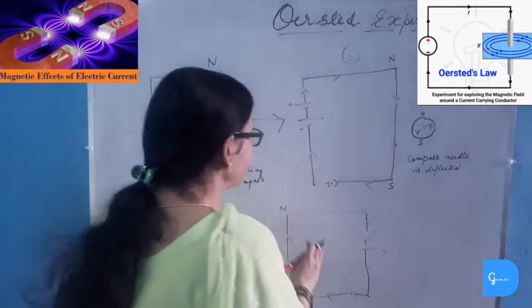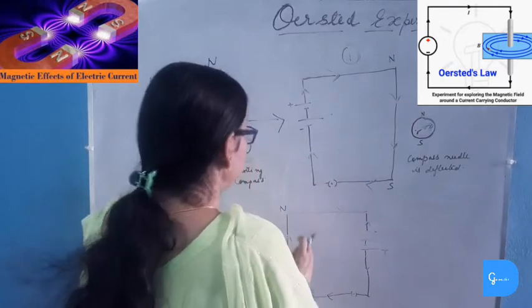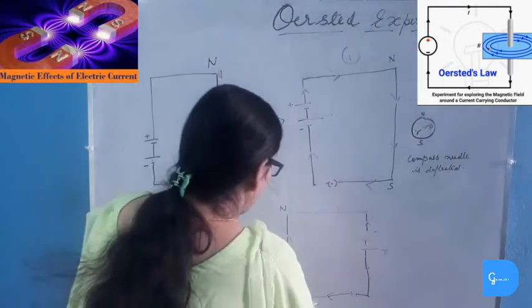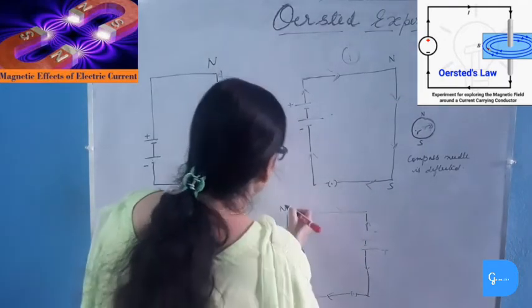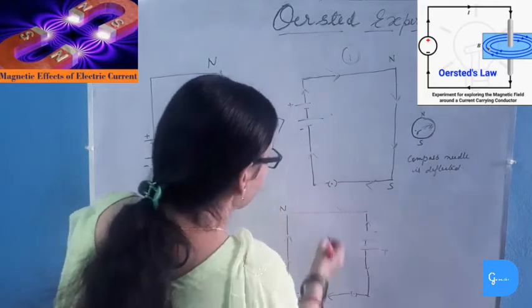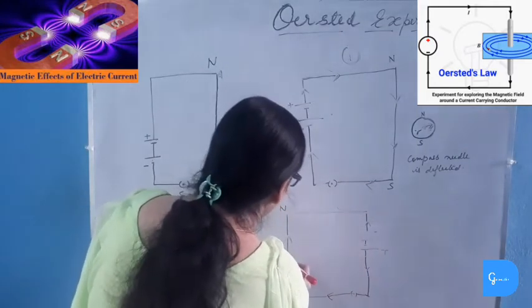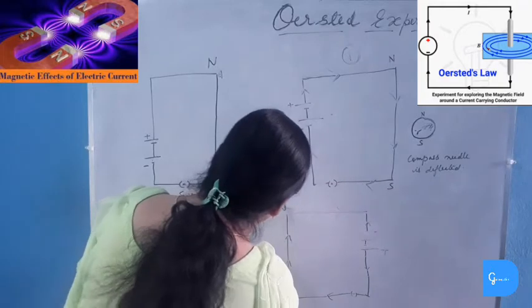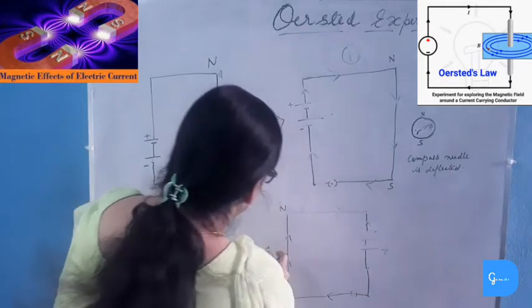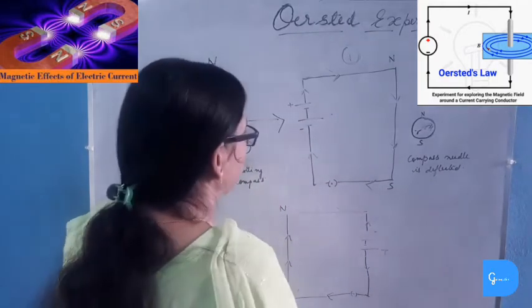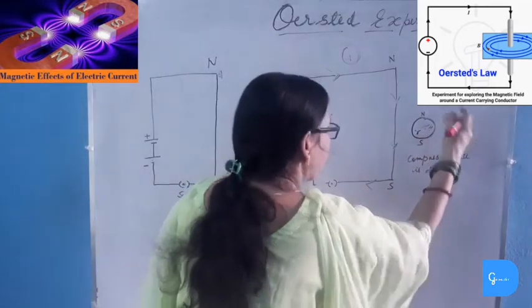Now, he changed the direction of current by changing the connection of the battery. So now he passed the current from south to north, that is upward. When the current is passed from south to north, or upward, the deflection in the needle is in the opposite direction. That is, it is tilted on the left side. Here the deflection of the needle is on the right side.